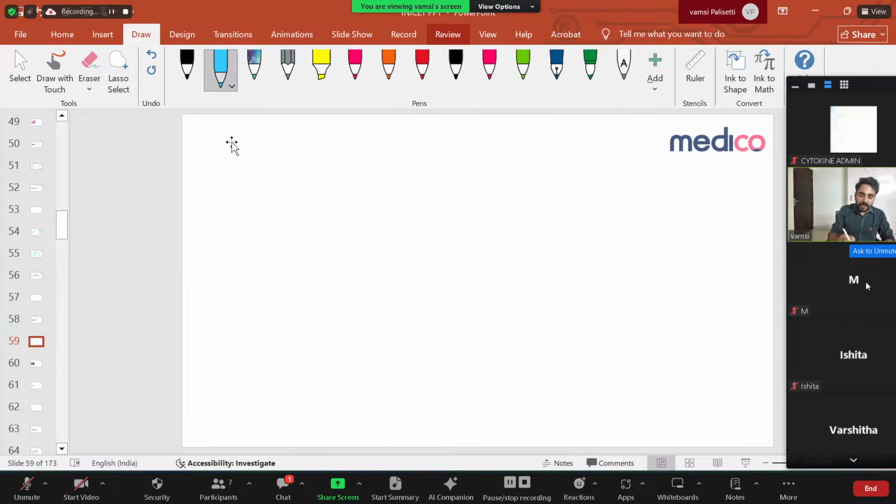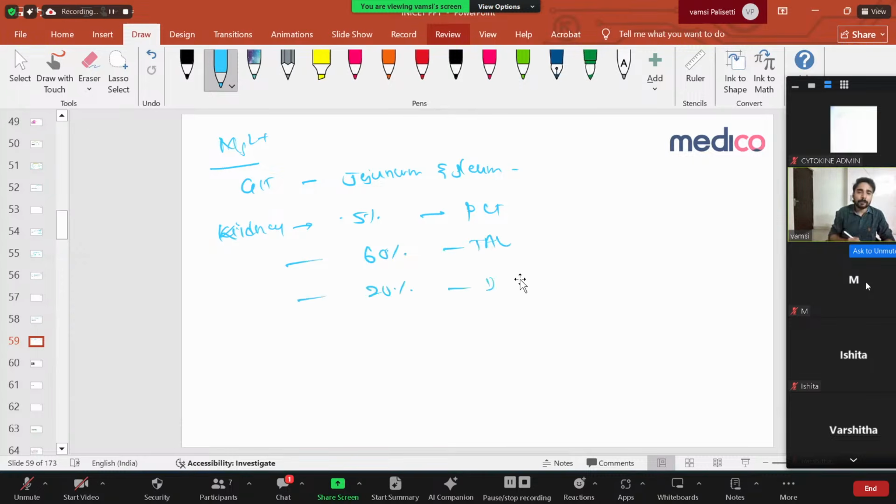For magnesium, how does it get into the body? Through the GI tract, especially the jejunum and ileum, where it gets absorbed. Again, in the kidneys, very important: as we studied in Bartter syndrome, along with calcium, magnesium also gets absorbed. In the kidneys, about 5% is absorbed from the PCT, about 60% from the thick ascending limb of the loop of Henle, and 20% from the DCT. These are through paracellular transport, which we discussed.